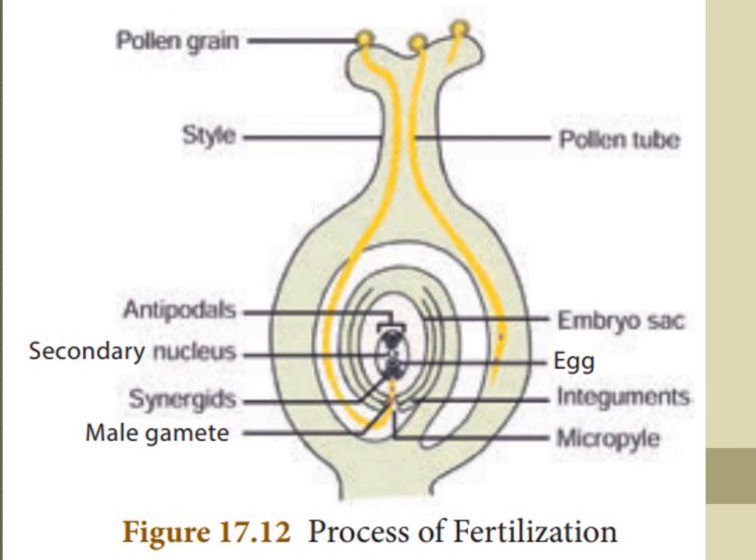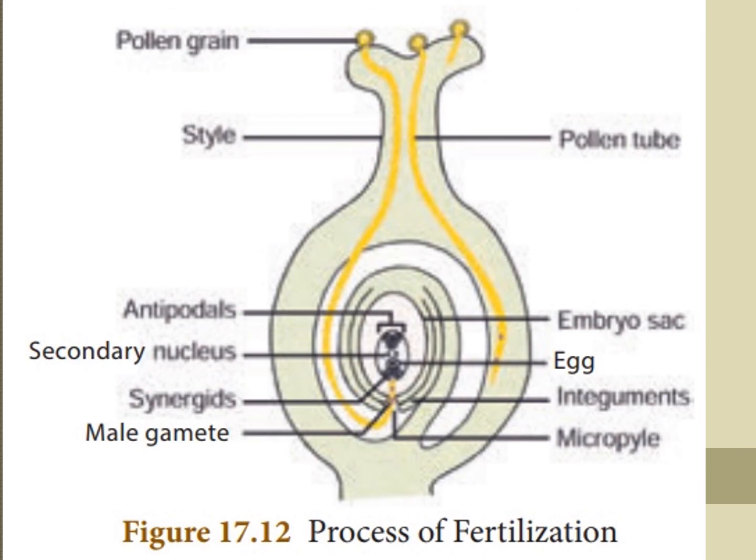Pollen grains are coming on the stigma. Yes, that is a pollen grain. Style, pollen tube. The pollen grain is making the tube. In the fertilization process, the micropyle is the small hole.